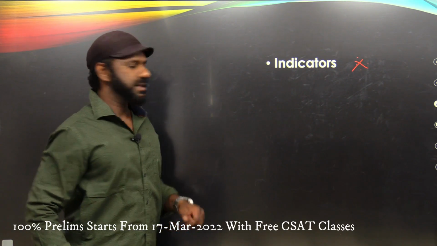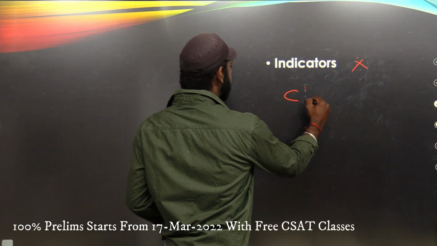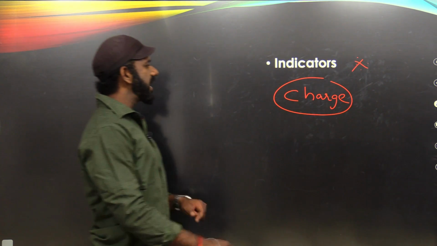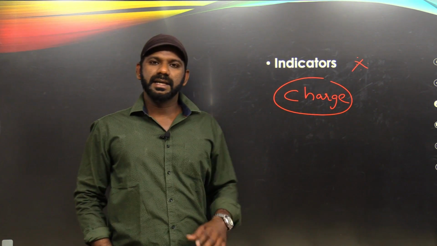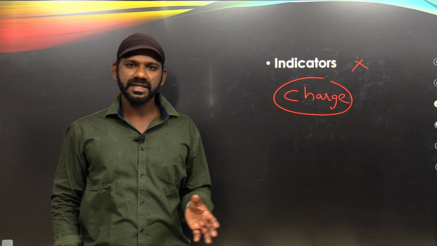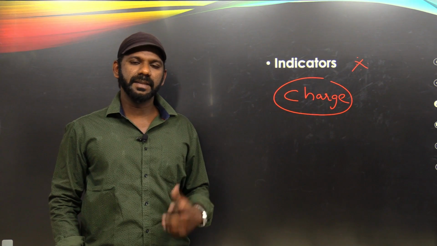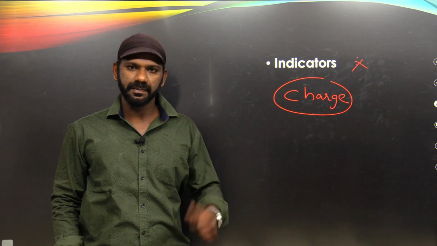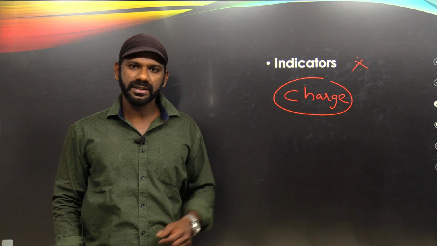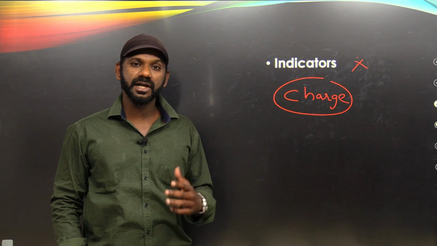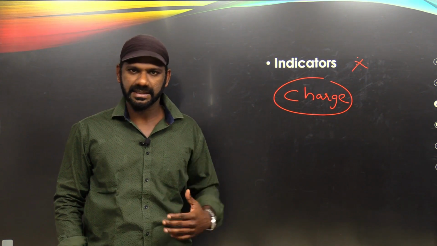Now this concept is all about identifying the charge of every idea in a sentence. Now an idea can be negatively charged or positively charged. The charge of an idea depends on the context in which the idea appears. So based on the context, with the help of indicators, you must be able to identify the charge of every idea in a sentence.